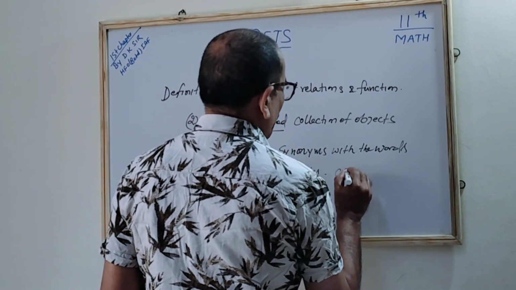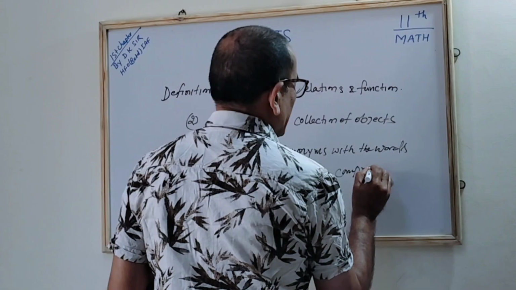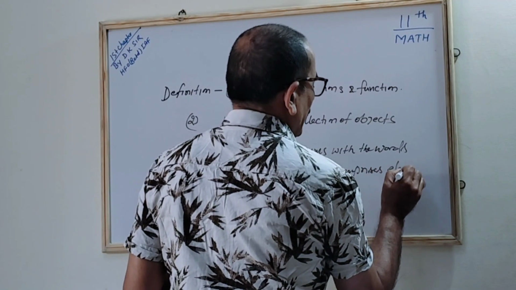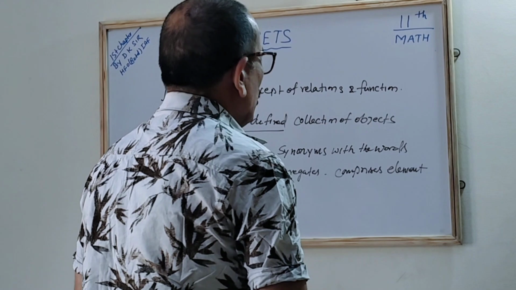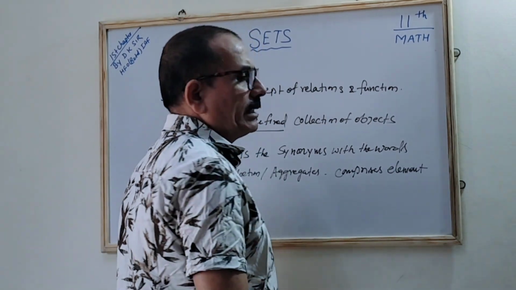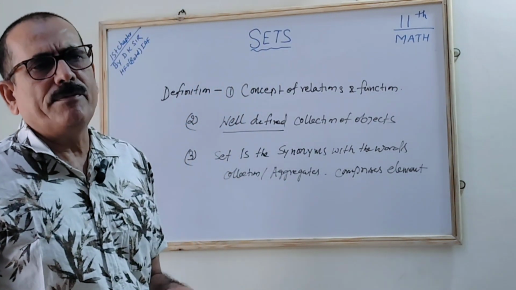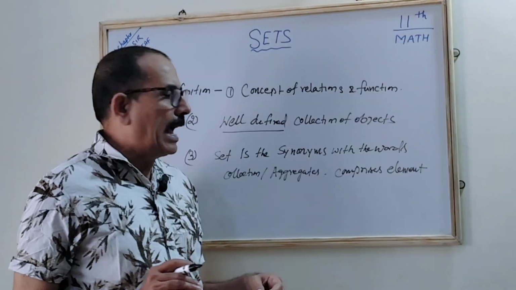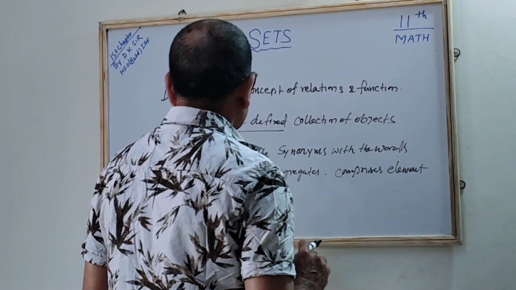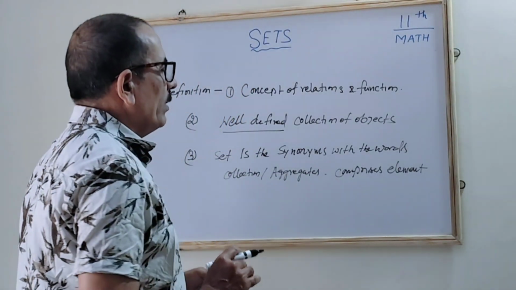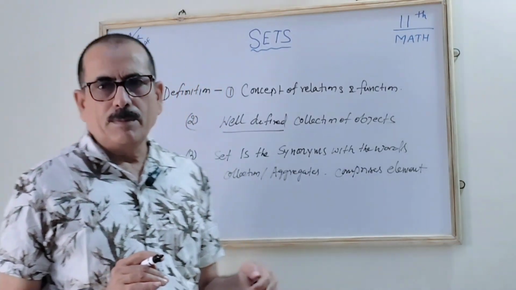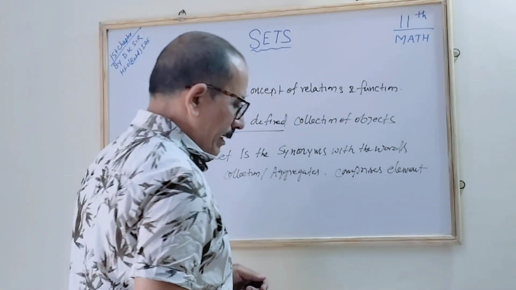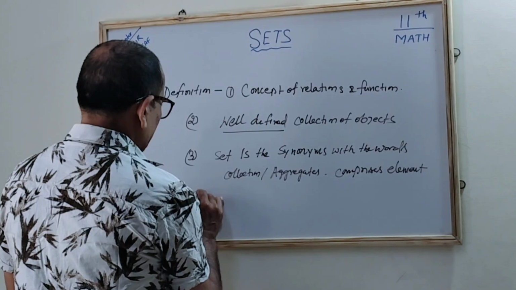So how is the third definition? Set is a synonym. What is a synonym? Synonym means having equal meaning. So it can be the words collection and aggregate, where it comprises many elements. Correct?